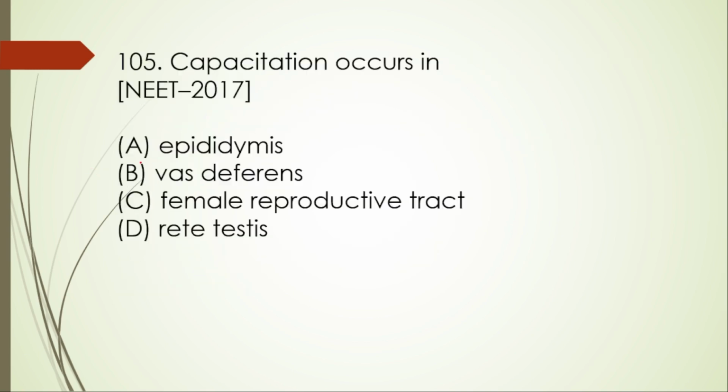Next one, that is 105. It is a PYQ. Capacitation occurs in A. Epididymis, B. Vasa deferens, C. Female reproductive tract, D. Seminiferous tubules of testis. So here the right option is option C, female reproductive tract. What is capacitation? It is the final stage of sperm maturation that occurs after ejaculation. It is a biochemical process that takes place within the female reproductive tract.